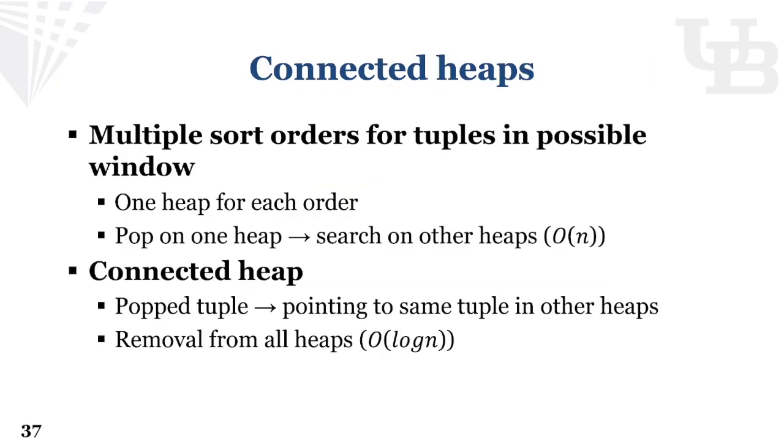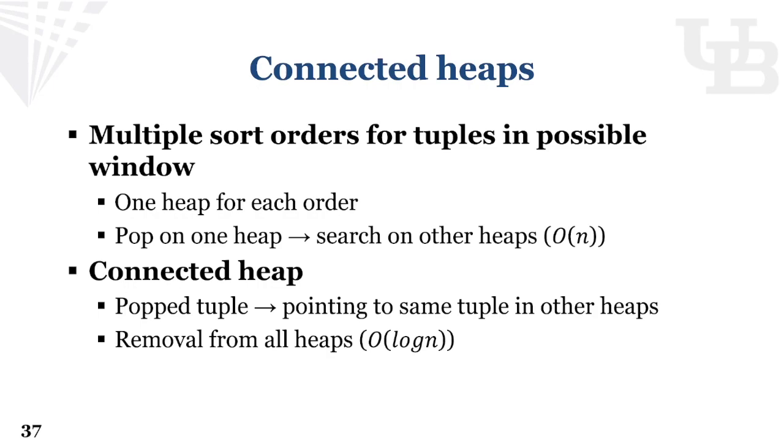The challenge we face to use possible window is that we need possible window heap to be ordered on sort position of the order by attribute, so we can maintain it similar to the sort algorithm. But in order to calculate the aggregation result bound from possible window, some aggregation function like sum needs the tuples in window to be ordered by the attribute we are aggregating on, so we need to maintain 2 orders for the same set of tuple.